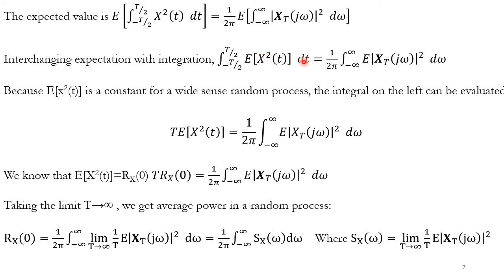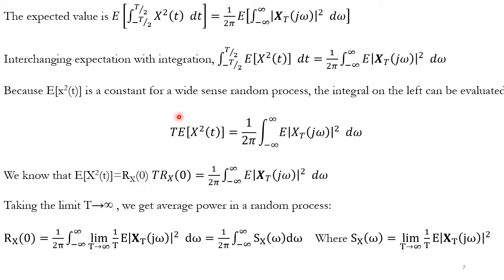So when you integrate with respect to t, it becomes minus T by 2 to plus T by 2, that will give us T. So T times expectation of x square of t is equal to 1 over 2 pi integral of minus infinity to infinity expectation of modulus of x_T of j omega whole square. We need to integrate with respect to omega. Expectation of x square of t is given as the autocorrelation function at tau equal to 0. So R_x of 0.